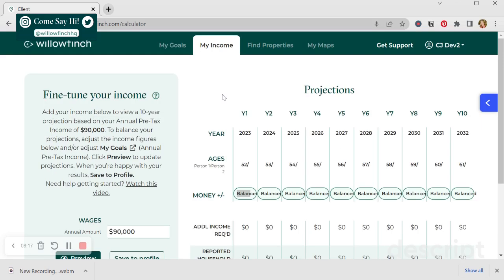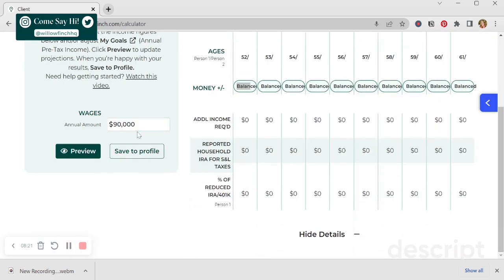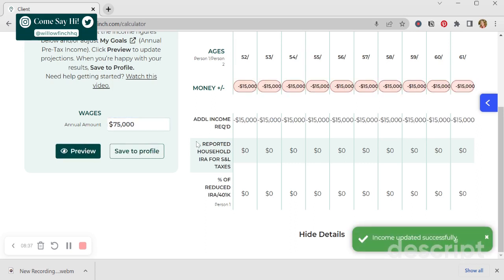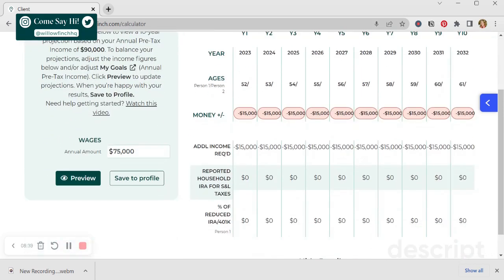So now we're going to go through and enter a few of the numbers just so you can see how the different sections play out. So you can see the wages that I had on the annual pre-tax income were $90,000. So let's say that we're looking at like a semi-retirement or a career change. And I knew that we were planning on $75,000. I could preview to see how that works. It tells us if we're falling short or not.